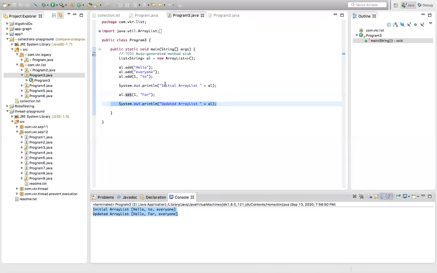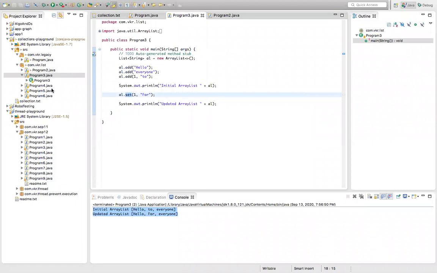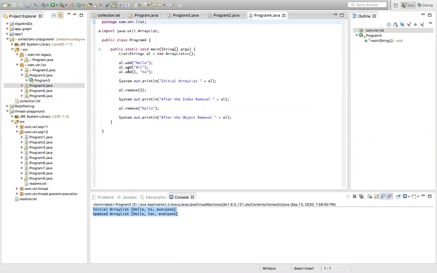Now we have seen how to add elements to the array list by calling the add methods; we have 2 add methods. How to update the elements? We have the set method. We can set the elements. This is update. Now let's go and see the next one.